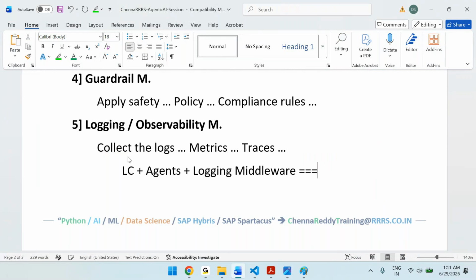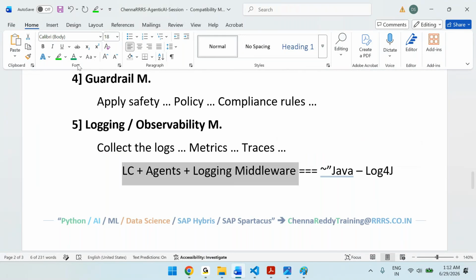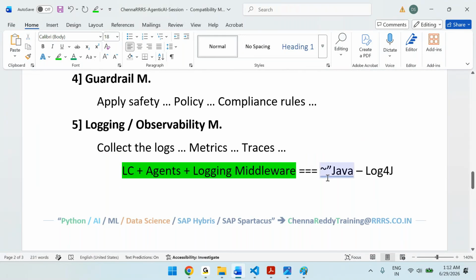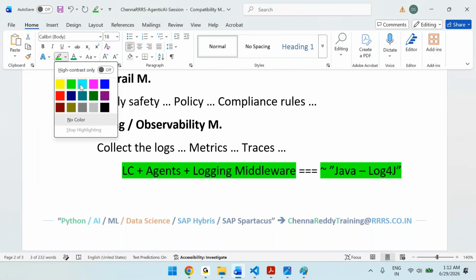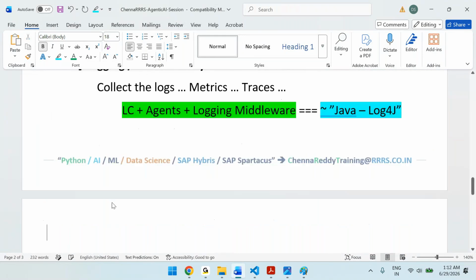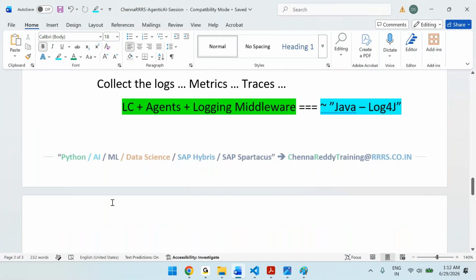If you are a Java person, this is equal to, in Java, we have log4j. You can visualize it like this. So, LangChain agents with logging middleware: you can visualize it as your Java technology log4j. That's it. Like this, you can visualize it here.